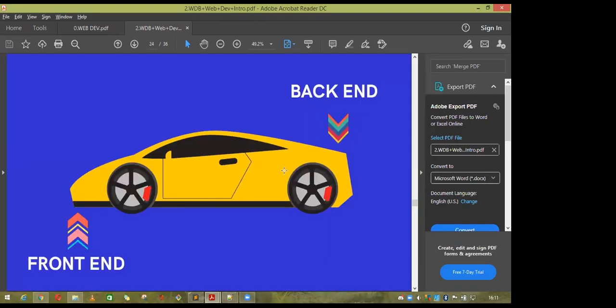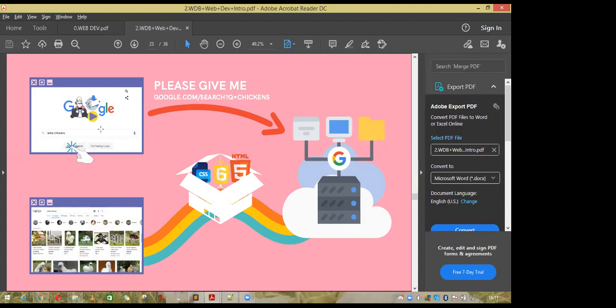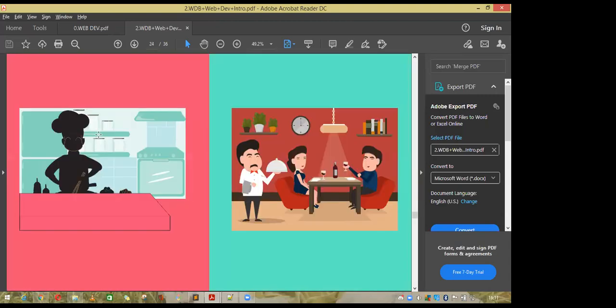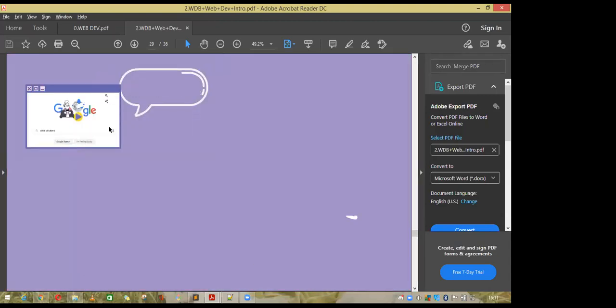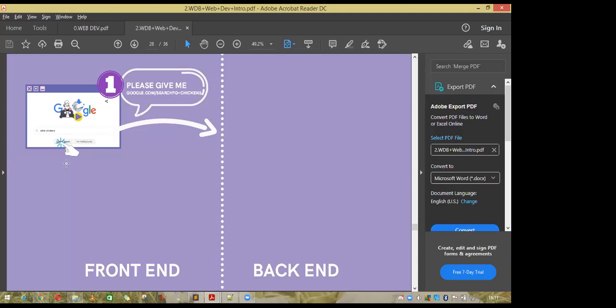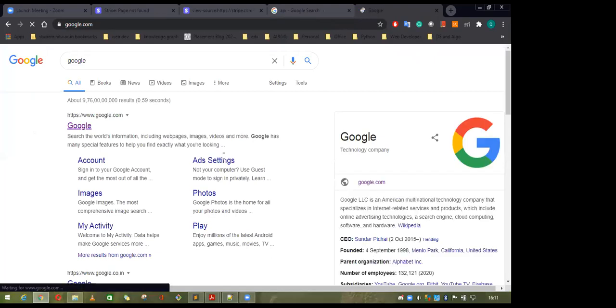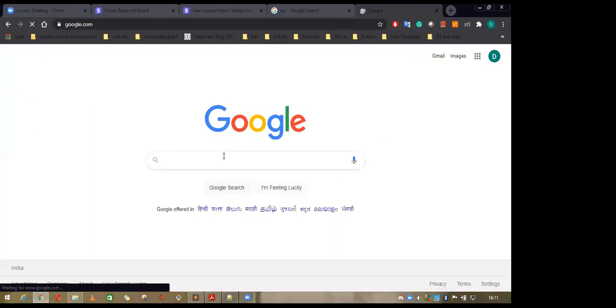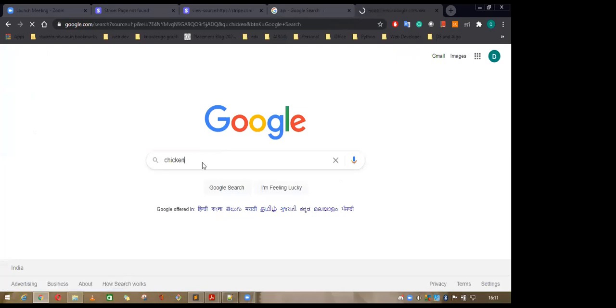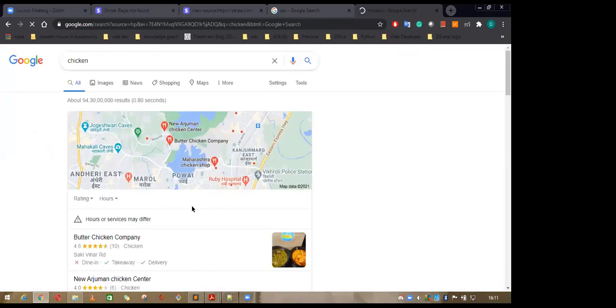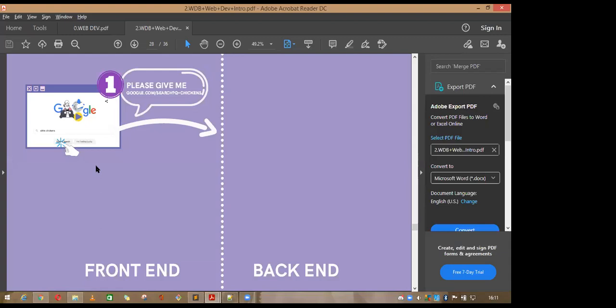So here, something we are searching for, it will check. See this example. You are searching on Google. Let's search. Suppose that you are searching something on Google. So it will send the address from the front end.